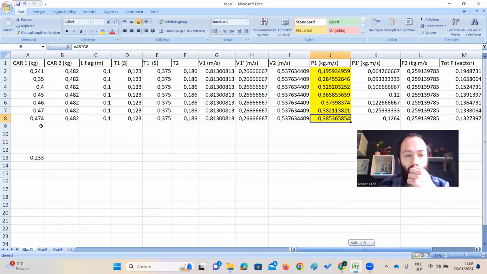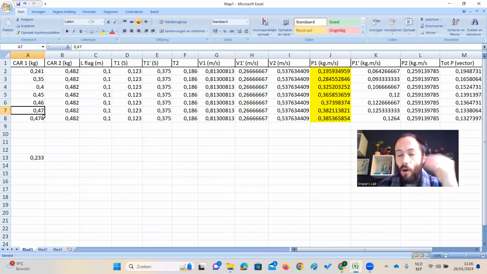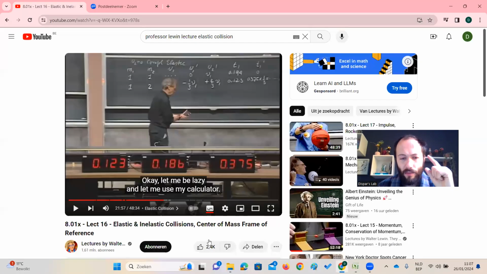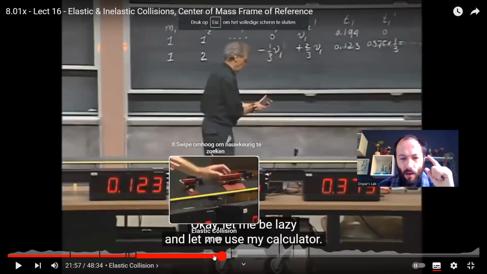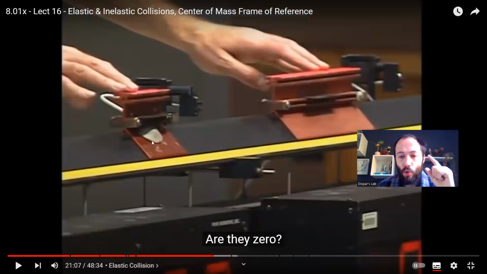But okay, so when mass 1 weighs 470 grams, momentum would be conserved according to draft science model. So this would mean that the blob of clay would have to weigh 230 grams.